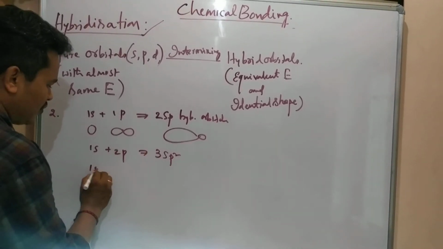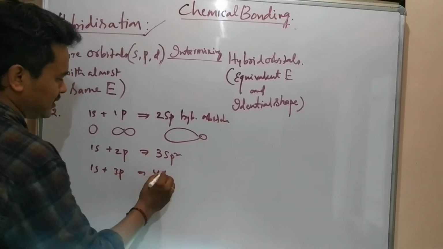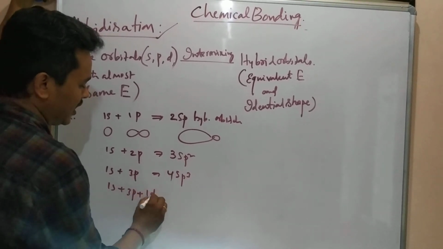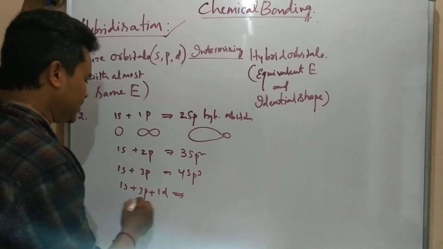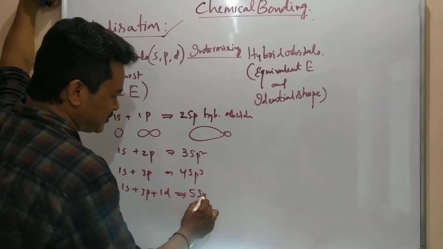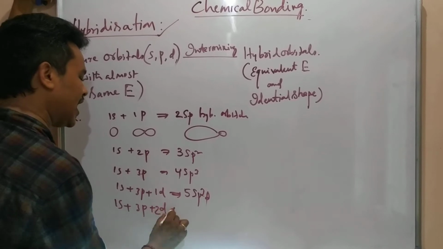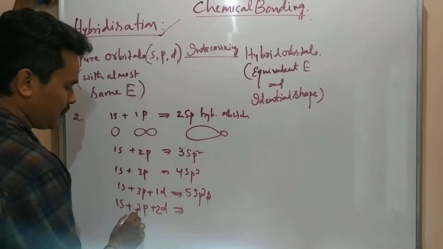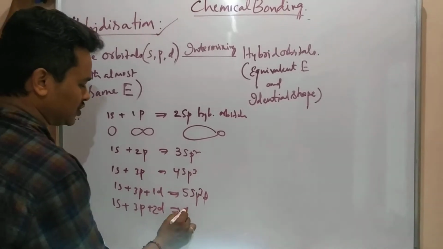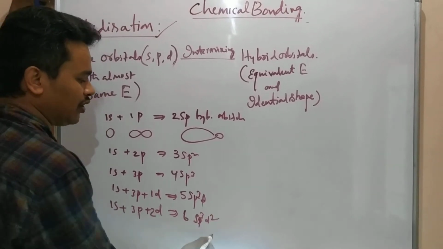sp2 forming means what? 1s and 3p plus 1d participate in hybridization, means 1 plus 3 is 4, plus 1 is 5: sp3d. Here 1s, 3p and 2d orbitals participate in the hybridization, means 1 plus 3 is 4, plus 2 is 6. So sp3d2 hybrid orbitals are forming.